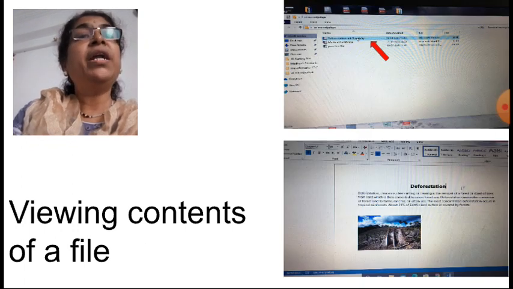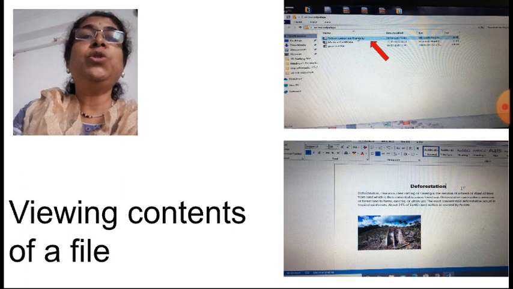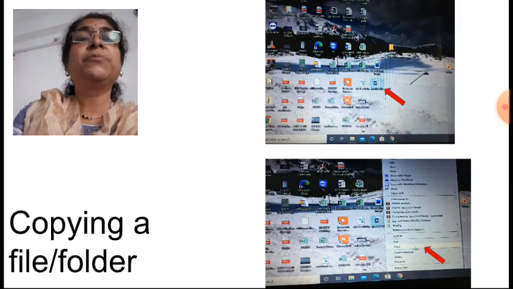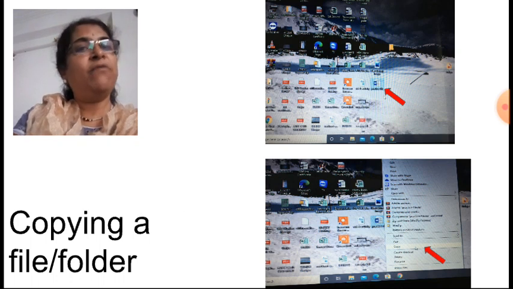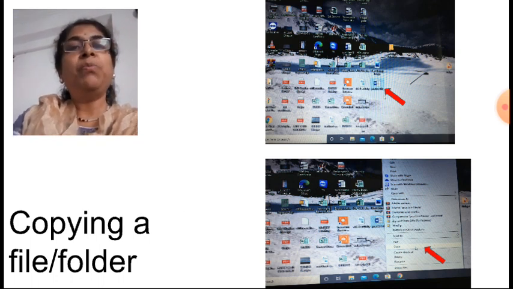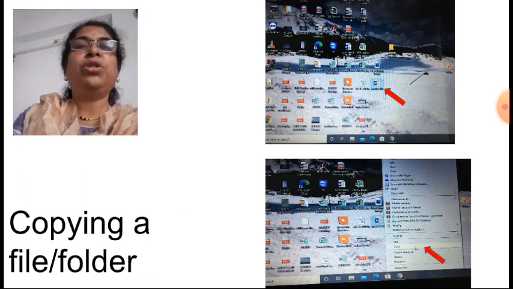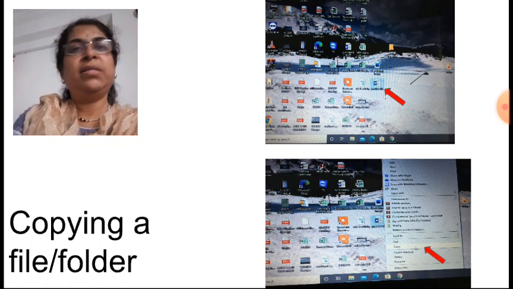Okay, viewing contents of a file. Now assume that you are in a folder and in that folder you have 3 different files. Go to one particular file, select that file, double click that file, it will get open and you can see the content of a file. So we have seen the contents of a file and folder. Now suppose you want to copy a folder or a file in Windows Explorer as well as outside on the desktop. The steps are the same.